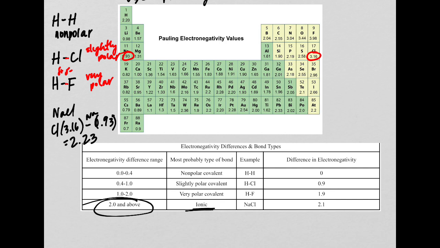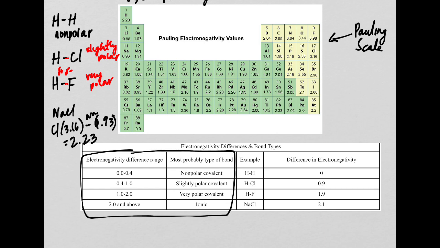So that's how we use this Pauling scale. We use this Pauling scale with all these different values of electronegativity on it. And we use this table down here. You're going to have to remember this table. I just put a square around it. You need to know the ranges for differences in electronegativity, and whether a molecule within those ranges is non-polar, slightly polar, very polar, or ionic. So that's where we're stopping today.